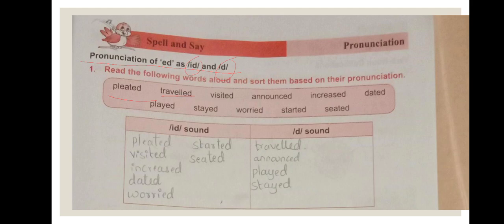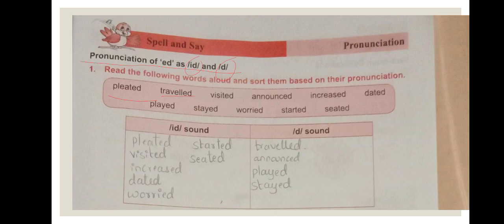Let us see now in which box the first word comes. Here we have two boxes, ID sound and D sound. D sound means we won't say ed, we say only d. But there are some words which we pronounce ed. Yes. Pleated. Then traveled. It comes in the right column. Traveled, not traveled-ed.